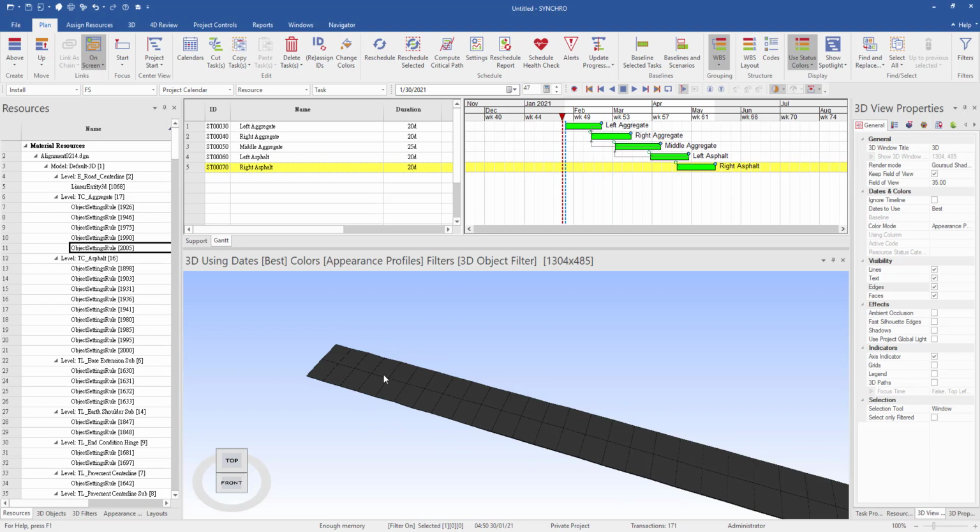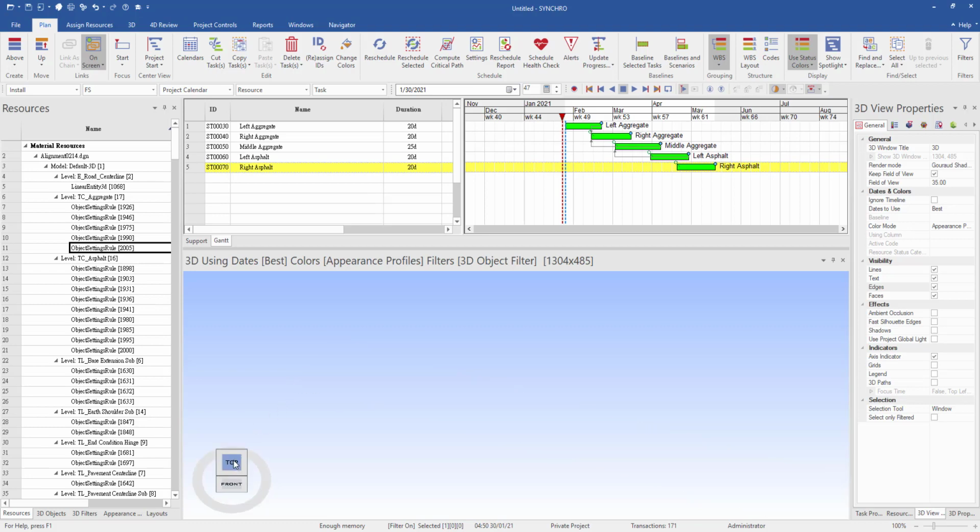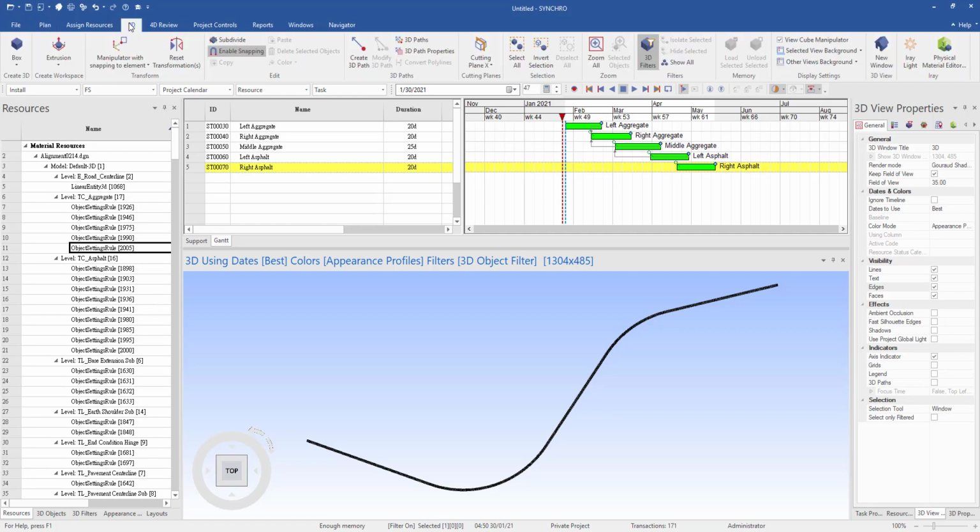So the last one is the middle aspect, and for this one I would like to subdivide this aspect into pieces. I change to the top view first, and then in the 3D type there's a function called Subdivide. I can select the aspect and then select Subdivide.